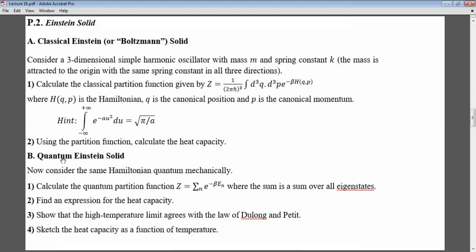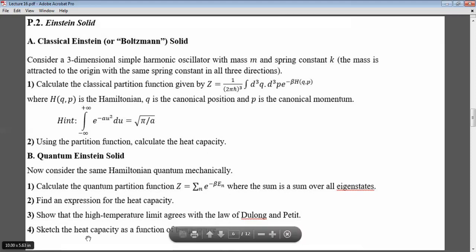And then we're gonna solve the same problem using the quantum Einstein model, where we are going to introduce the quantum partition function. So instead of taking the integral over all values, we're going to take it only based on the energy eigenstates. Okay, and remember, En is nothing but (n plus half) h bar omega. Again, we're going to find an expression for the heat capacity. We're going to find the high temperature limit, and we will show that it agrees with the law of Dulong and Petit. So it will agree with part 1 here, with part A.